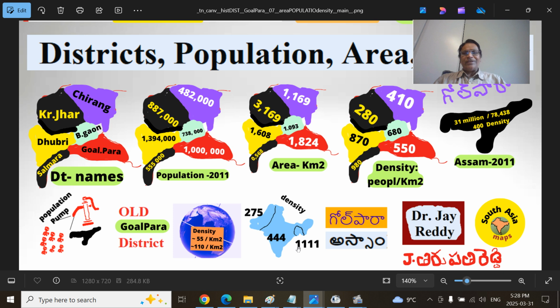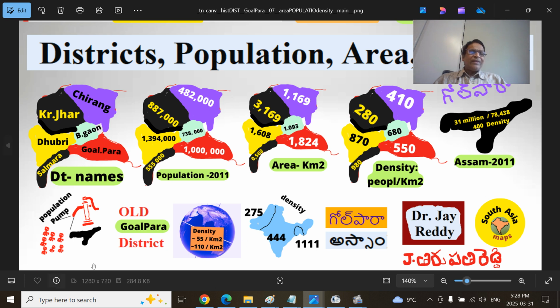East of the Radcliffe line, Bangladesh has approximately 1111 people per square kilometer. That is 150 million, 160, 170 million people living in an area of 150,000 square kilometers, twice the size of almost Assam. The planet Earth, I will show you there. Planet Earth has 55 people per square kilometer. If you take away Amazonia, Siberia, less inhabitable regions, Greenland, it can double to 110. I will show how we got it.